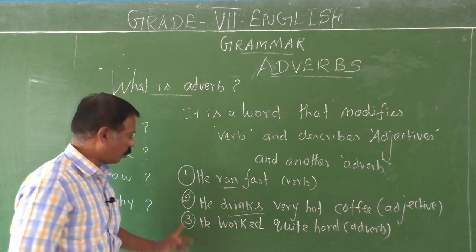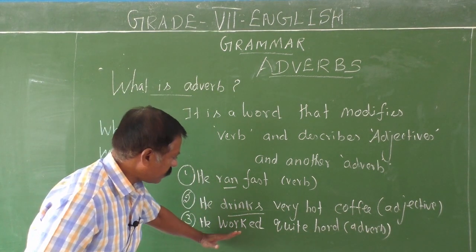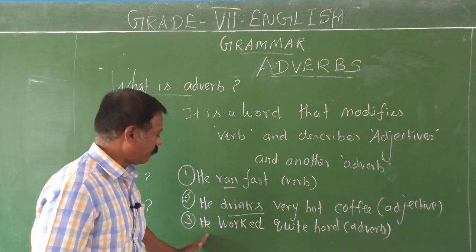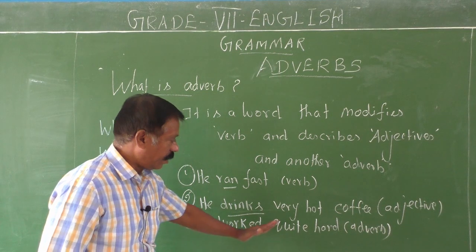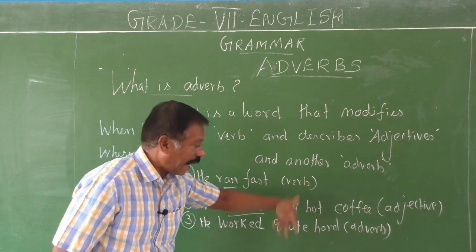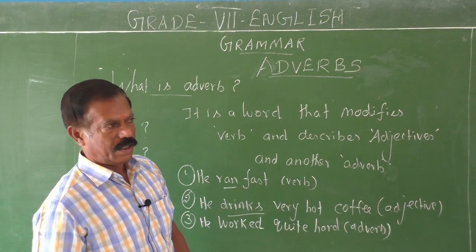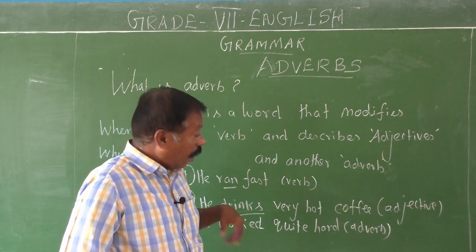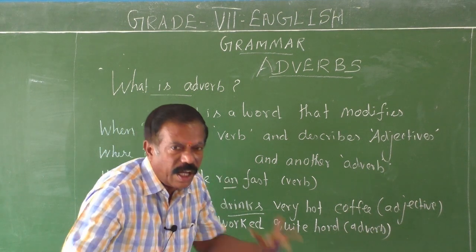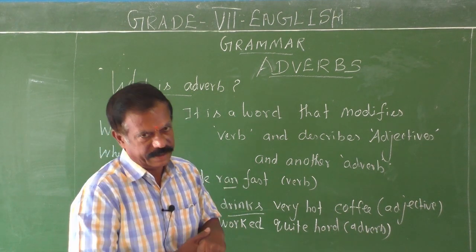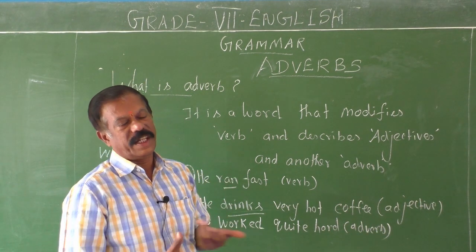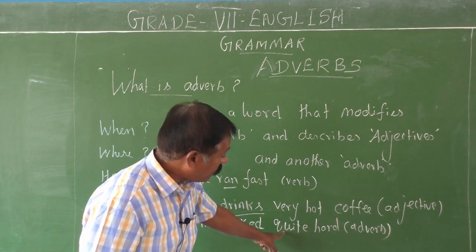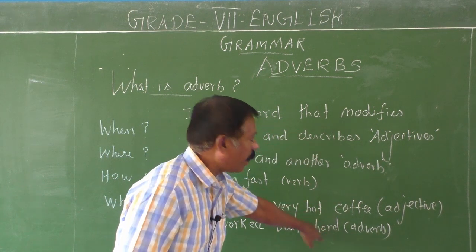Well, go through the third example. He worked quite hard. In the third example, he is the subject, worked is the verb, quite is an adverb, hard is another adverb. How hard did he work? Quite hard, wholeheartedly, to the full extent. He worked very hard. So this quite is an adverb. This adverb describes another adverb, hard.